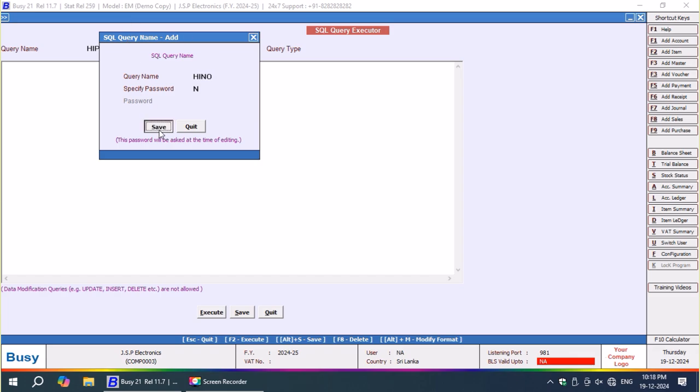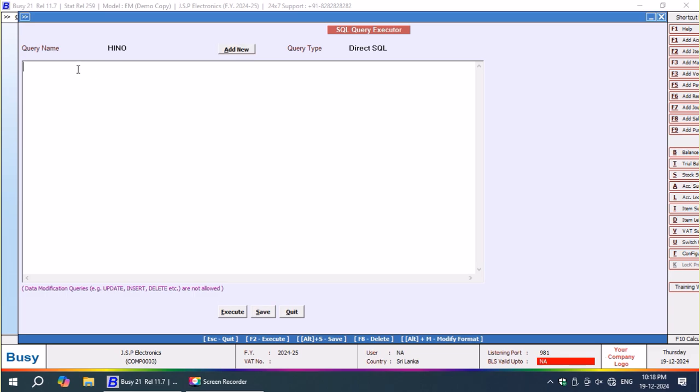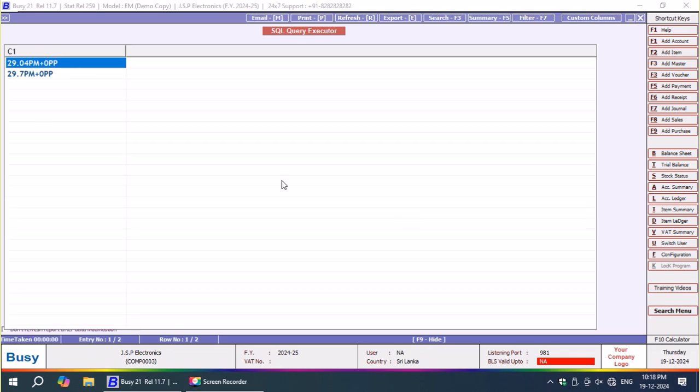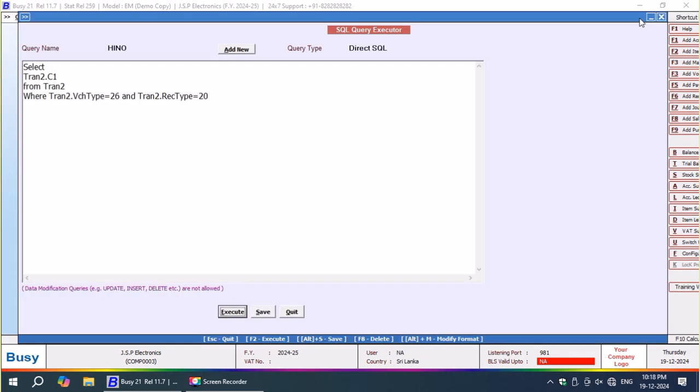Now I'm going to add one more query by name Hino. Here I'm going to write select tran2.c1 from tran2 where tran2.ocher type is equal to 26 and tran2.rect type is equal to 20, because it's a quotation, and whatever the value you see here is just a document to record with, but it is not coming anywhere in calculation. Just you can see now here 29.04%.